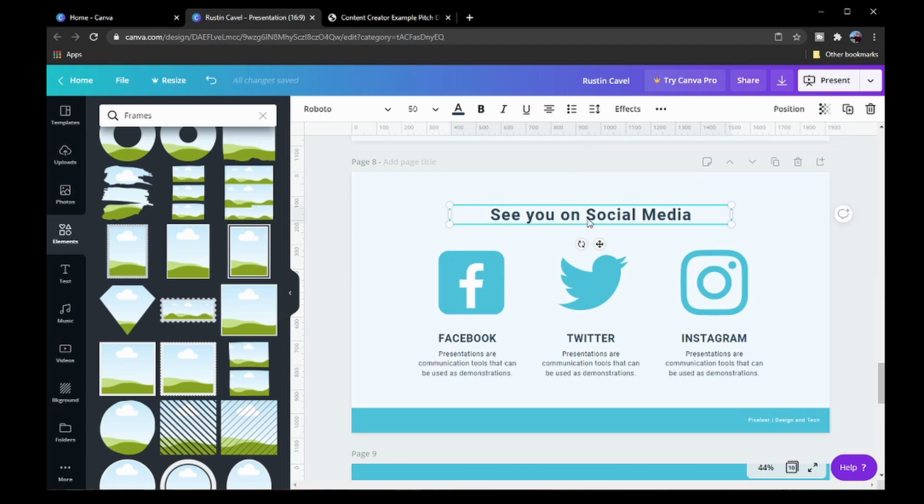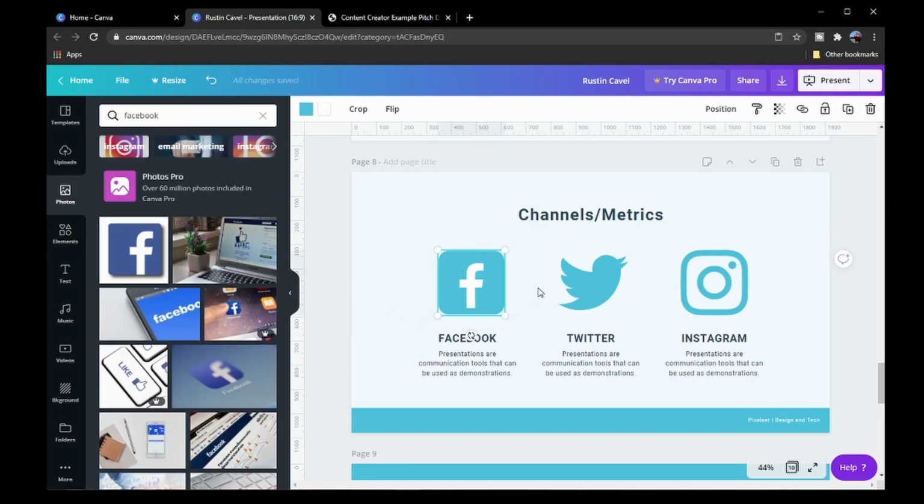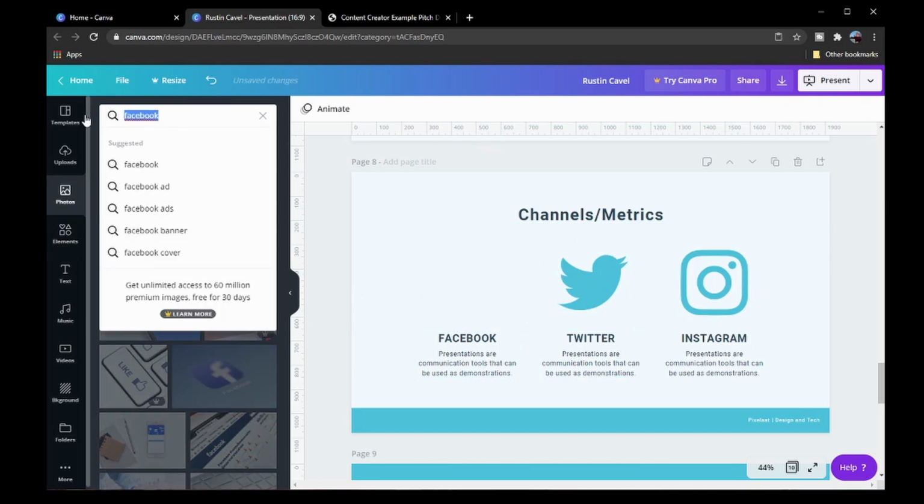So this is actually how we're going to display our channels of content along with our metrics. You can either keep channels here, or you can do metrics. But just so that you remember what should be here, we're going to do channels, metrics. And I noticed whenever I deleted everything, then it wasn't bold. We're going to make that bold again. Now, you can mix and match these however it best suits you, and I'm going to add Twitch.